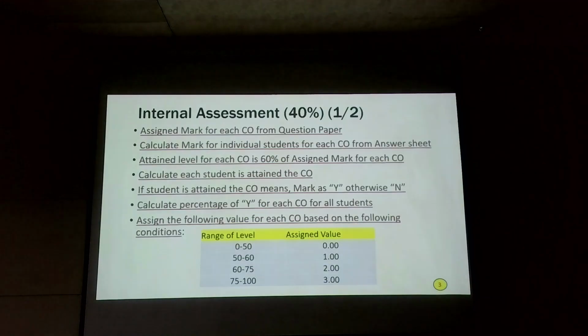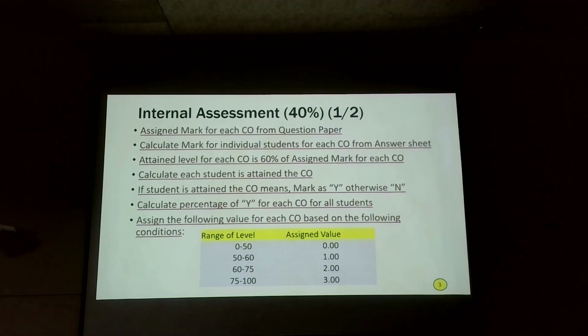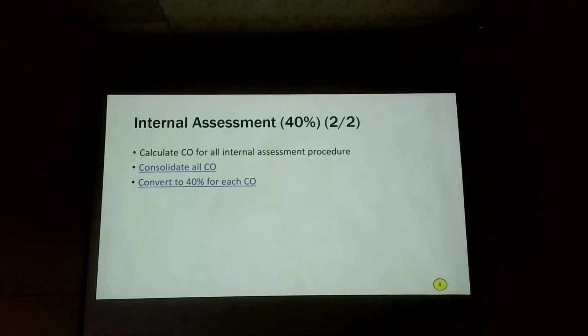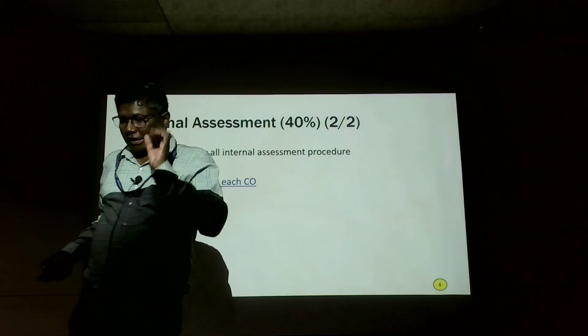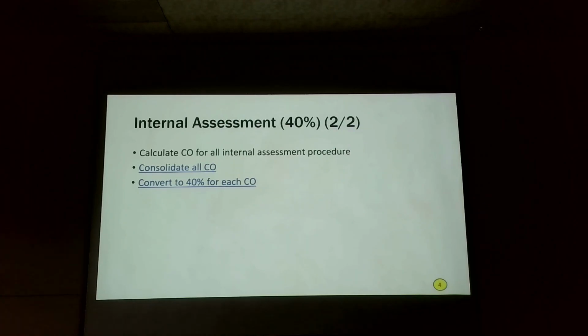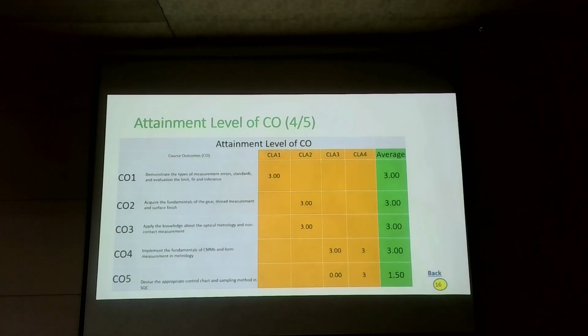Okay, next slide. So this is the assigned value, whatever is given there. Next slide. Now calculate the CO for all internal assessment procedures, whether it is CLA1, CLA2, CLA3, CLA4 or FT1, FT2, FT3 and LLT1, all of them. You should calculate all the CO internal assessment procedures and consolidate all CO. Click that consolidate. Now here the 4 COs are given, the values are put here and take average. Take average like this.